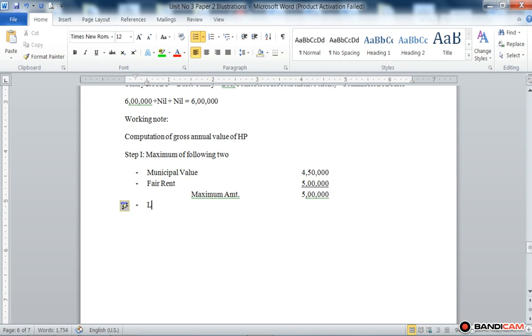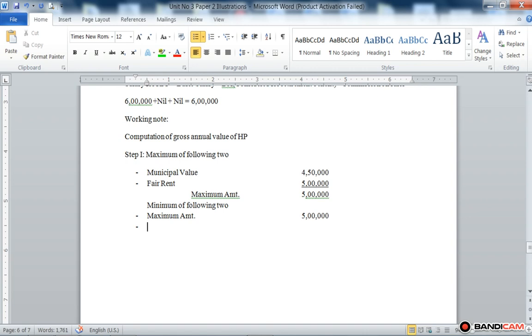So here, minimum of the following two, that is maximum amount 5 lakh.